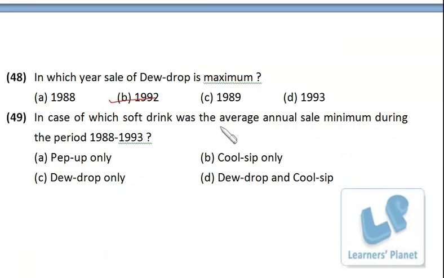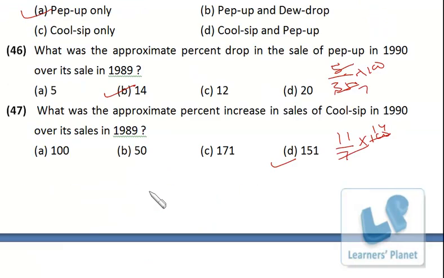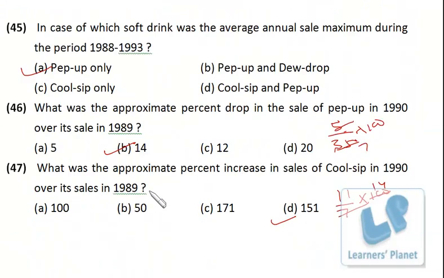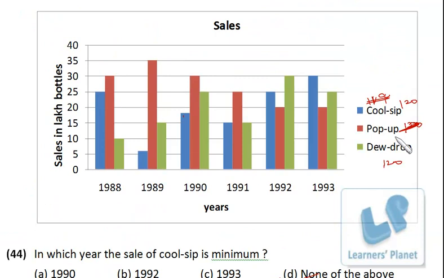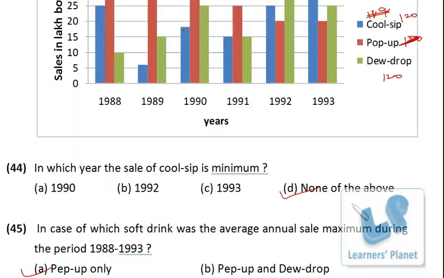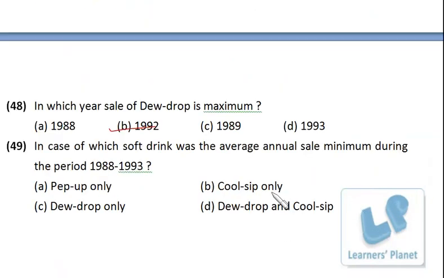In case of which soft drink was the average annual sale minimum during the period 1988 to 1993? Okay, the totals we have already calculated, and we got to know that cool sip and dew drop, both of them are 120 and pop-up is more than that, right? So the minimum total will be of cool sip and dew drop, right?